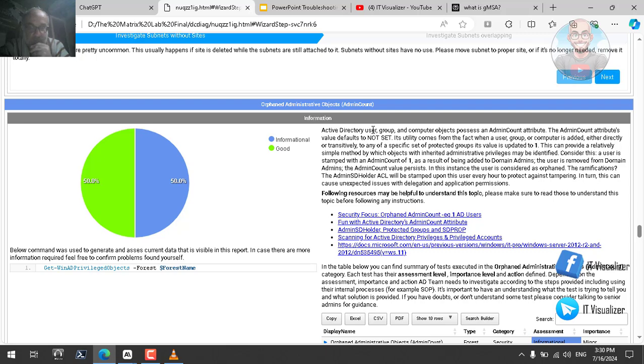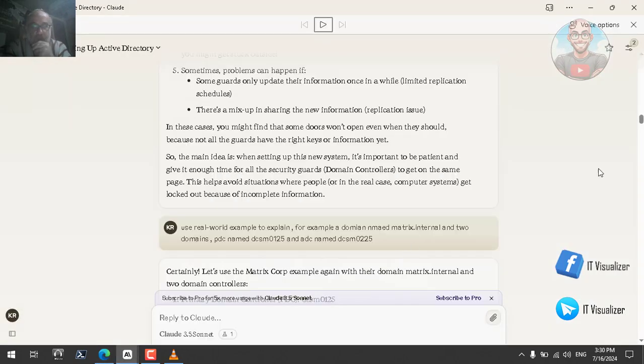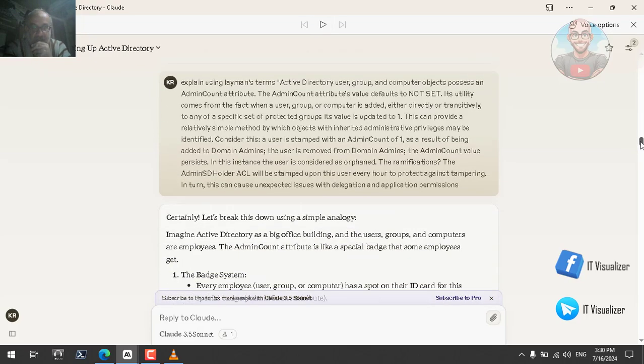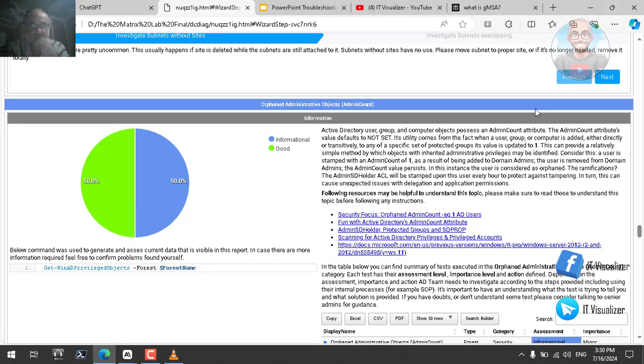Let's see a small explanation here. I can tell the AI tool to explain it, and I think this will be better. I have already done this with Claude, so let me show you all how Claude has explained this one. If you go there, this is what this test will do, but in simple terms. Let me read it and then give you the AI explanation.